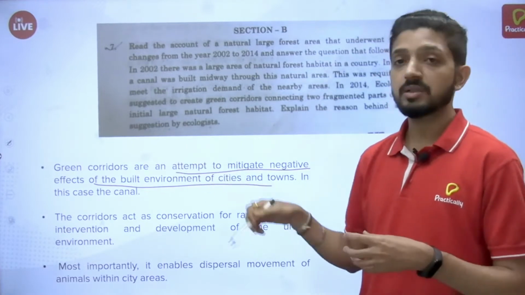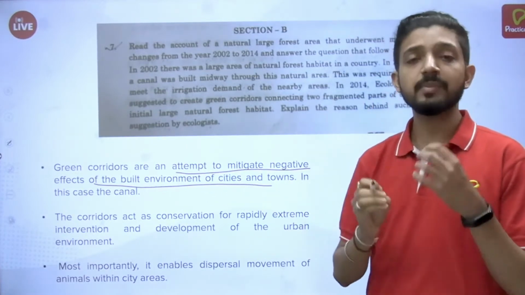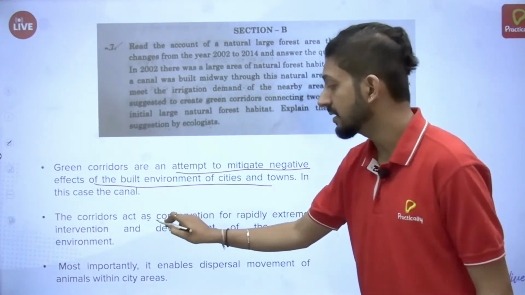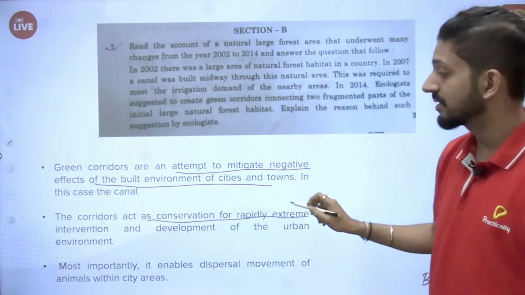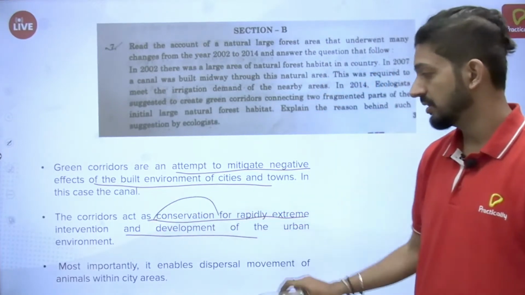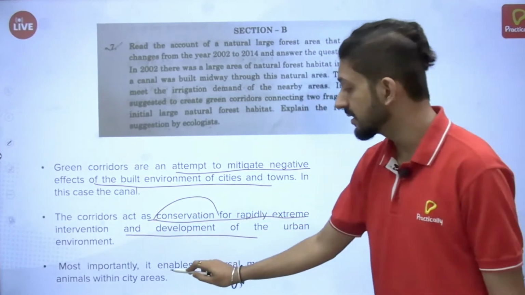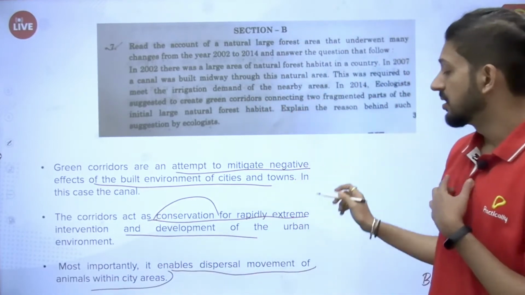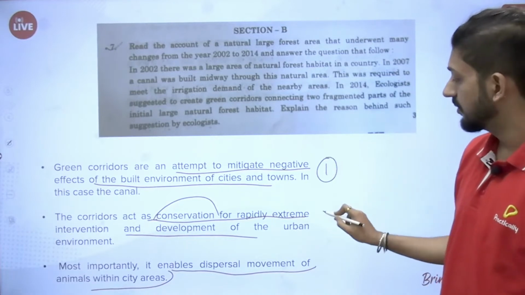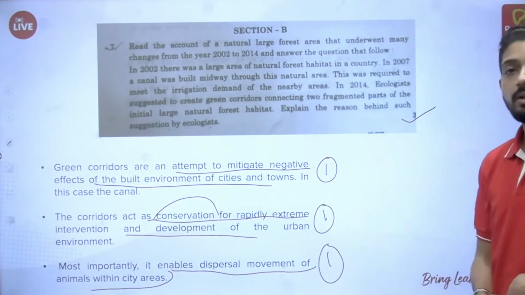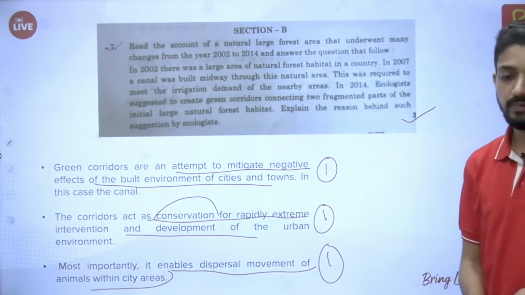These green corridors minimize those negative effects. They also act as conservation against rapid intervention and development, and they enable dispersal movement of animals within city areas. These are the 3 points you have to mention, 1 mark each, and you will score 3 marks for this question. Okay, understood?